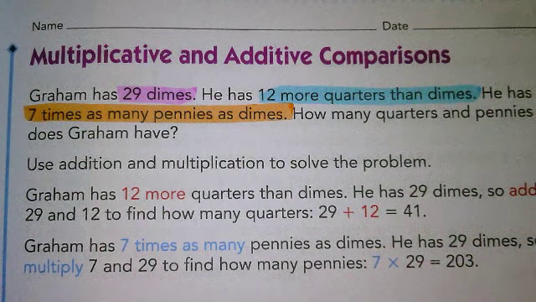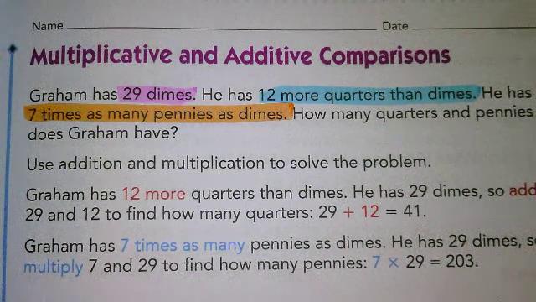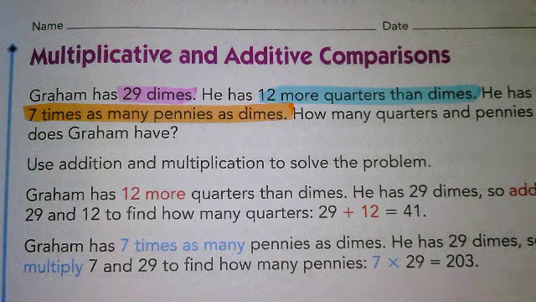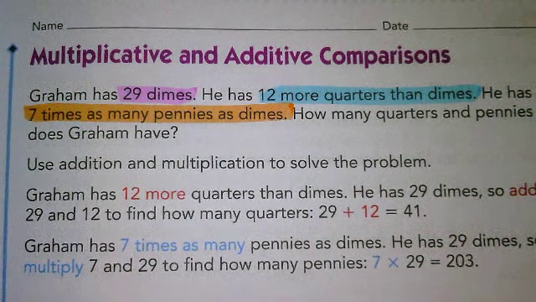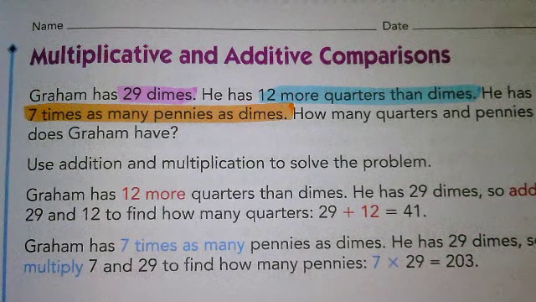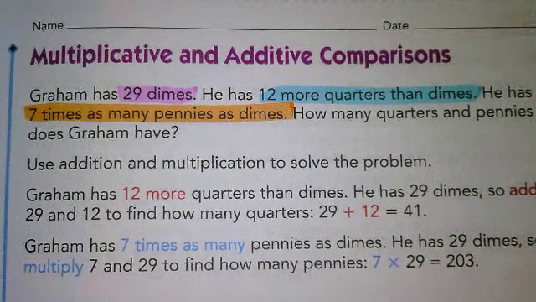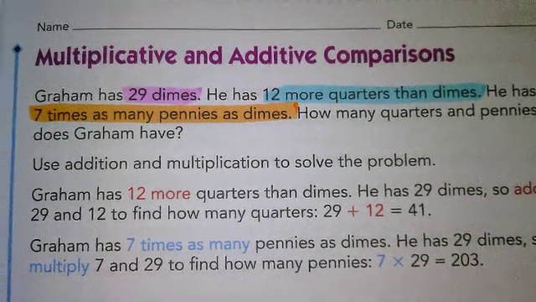No. Oh. How many pennies do we? We want to know, one thing is we want to know how many pennies he has. What's the other thing we want to find? How many quarters he has? And how many quarters he has. Okay? We want to know how many pennies he has. 12 quarters. And we're not there yet. And he doesn't have 12 quarters. We want to know how many pennies he has and how many quarters he has.